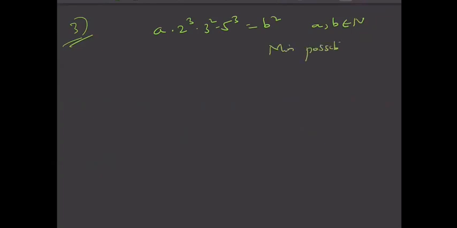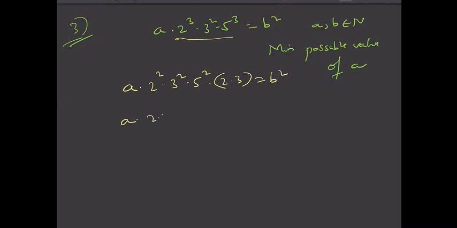Let us discuss the third question of the third assignment. This is very easy. It is given that a into 2 cube into 3 square into 5 cube is b square, where a and b are natural numbers. You need to find the minimum possible value of a. So let us take out the squares of the remaining terms. 2 square is there, 3 square is there, 5 square is there. The leftover thing is 2 into 3. So a into 2 into 3 into 2 square, 3 square, 5 square is b square.